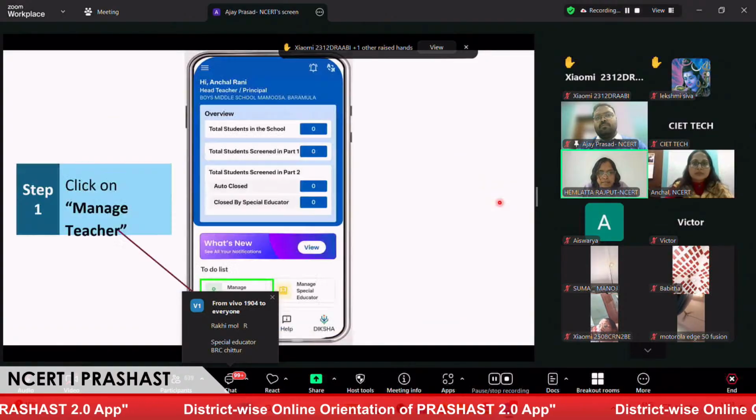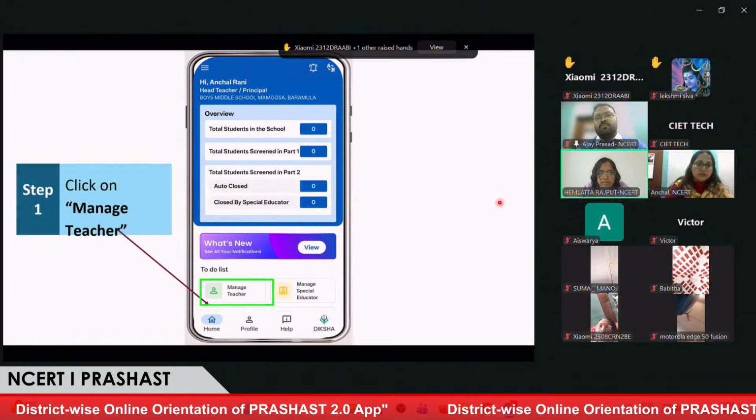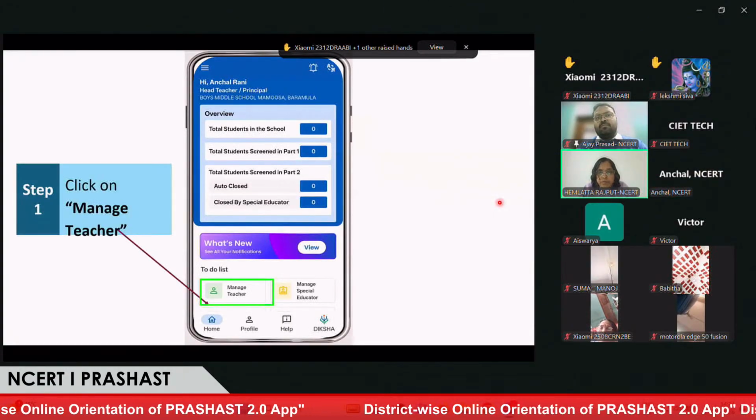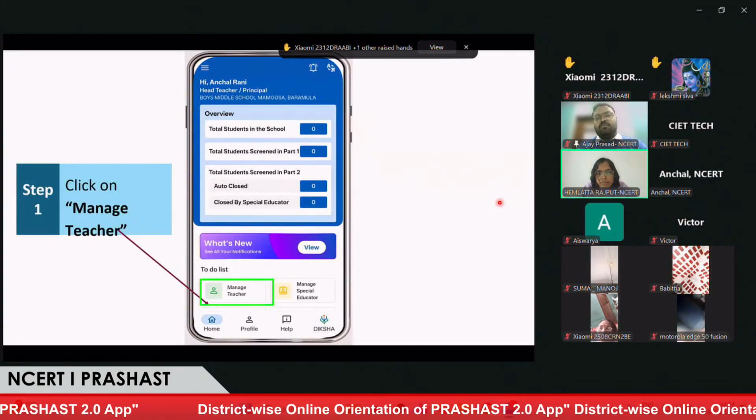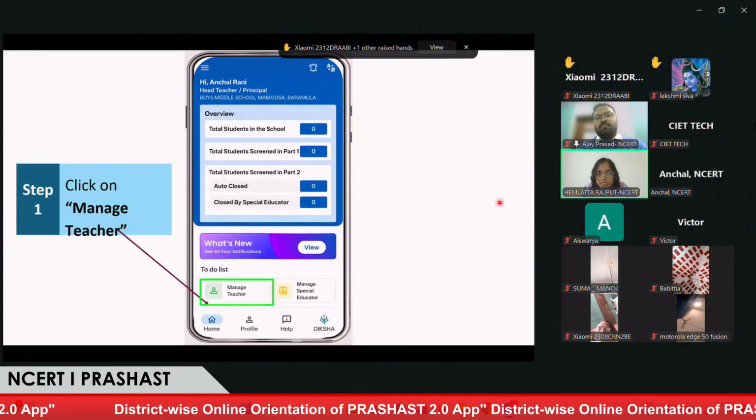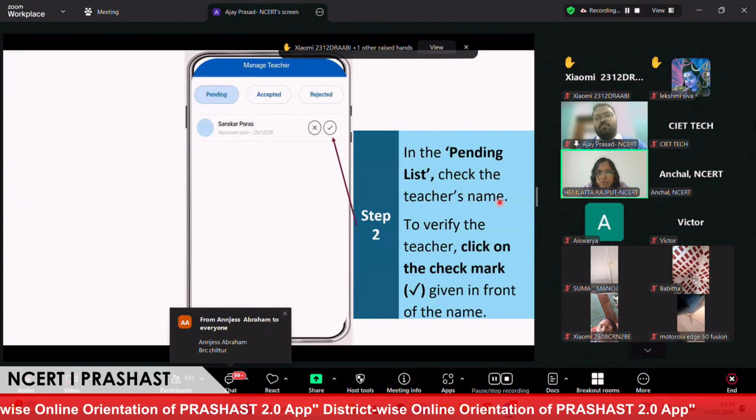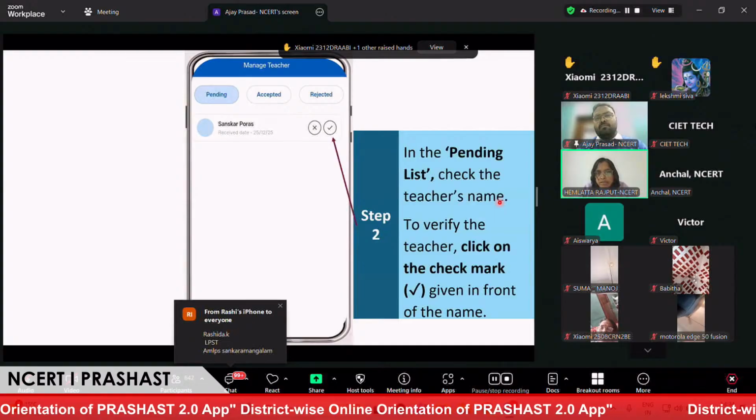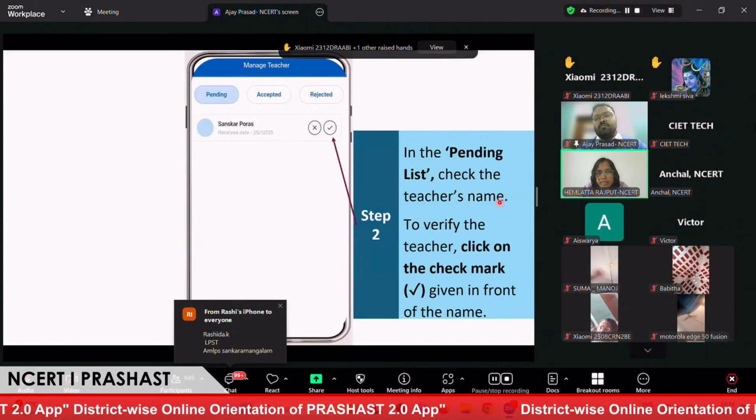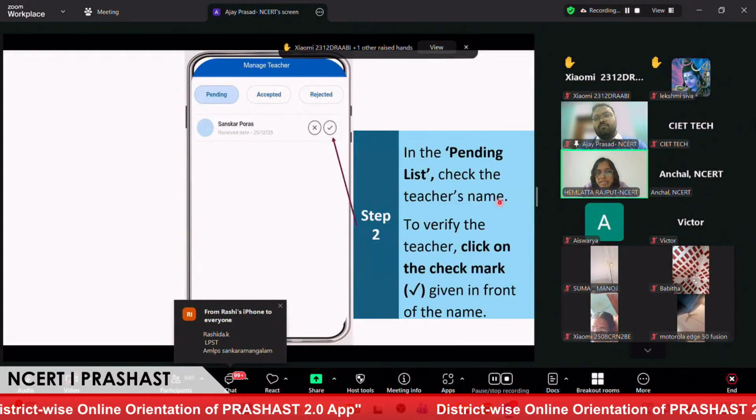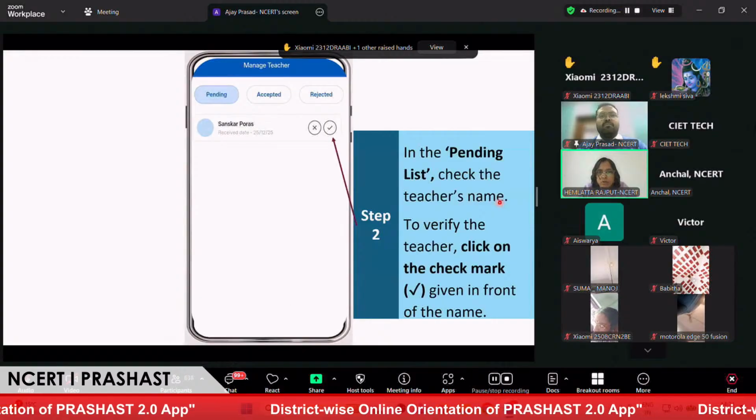Let's see. Now you can see the dashboard for the head teacher here. Here the green button is manage teacher. For the teacher, we have to click on this. Now, once you click on this, you will see Sanskar Porus as a teacher has requested us for acceptance. So it is in the pending list. Once I accept this, it will be in the accepted list. Let's see. I'm going to click on this.